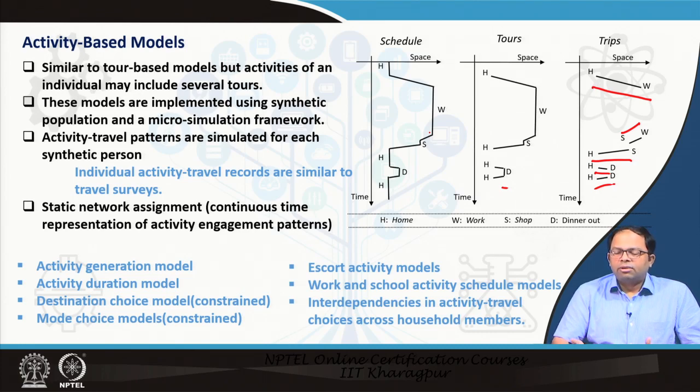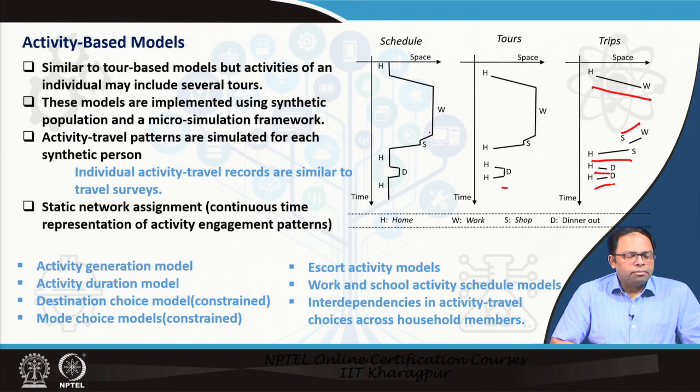So, the data requirement from a trip based model to a tour based model increases by quite a number of times, and from tour to schedule it increases further. So, that means the data requirement for this kind of models is very high, but at the same time these models are very policy sensitive, these models are behavioral based. So, that means you will get a more accurate representation of the travel demand when you use an activity based model compared to a tour based model, and tour based models give better results compared to a trip based model.